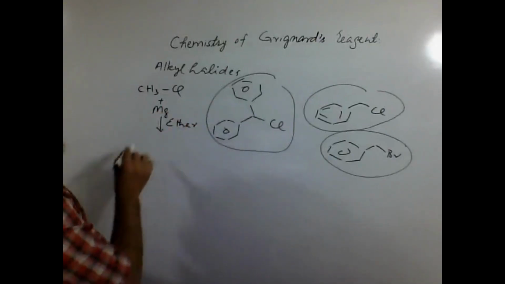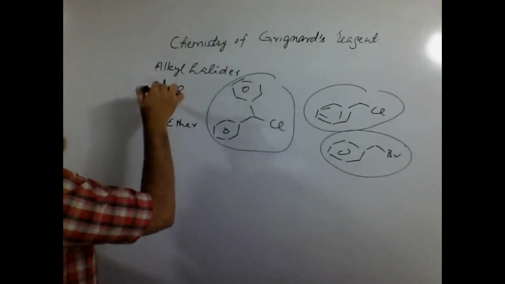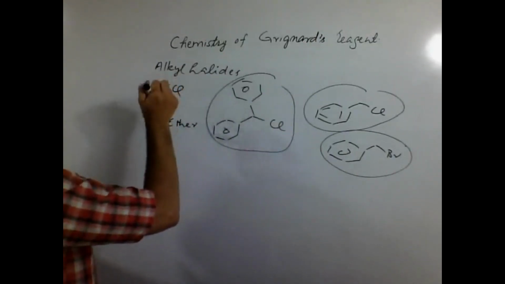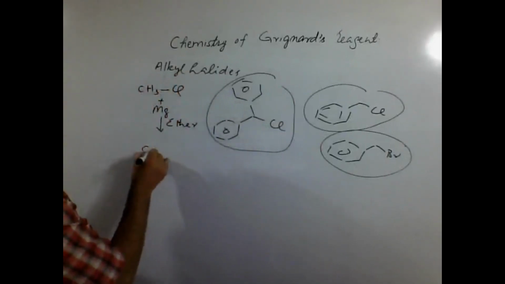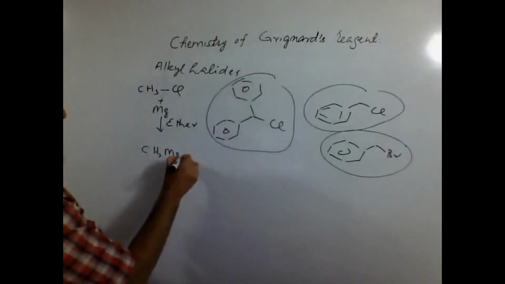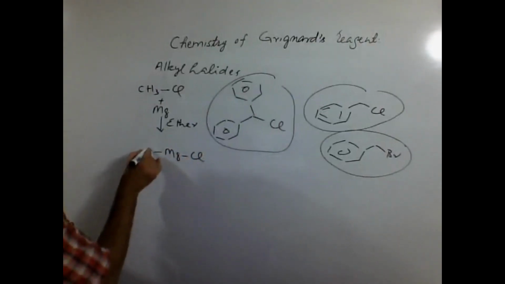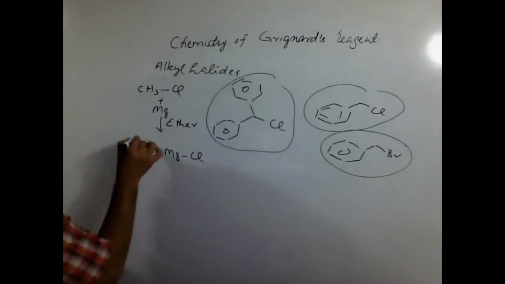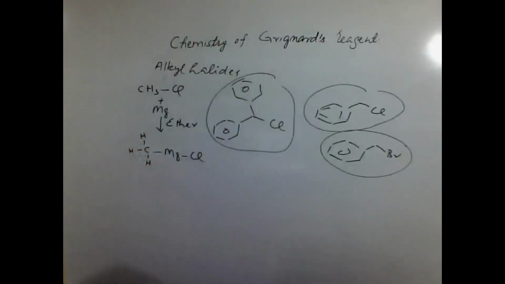This metal becomes inserted between these two. It becomes in between carbon and the halide part. So it can be CH3, Mg, and then a chloride here. You can write it this way: the magnesium has got connected with CH3 over here.